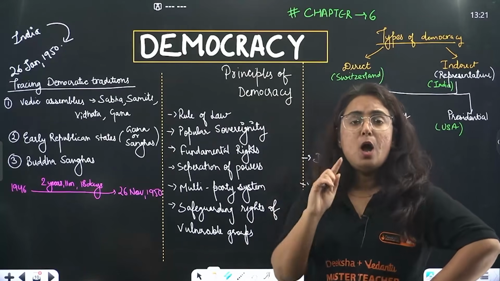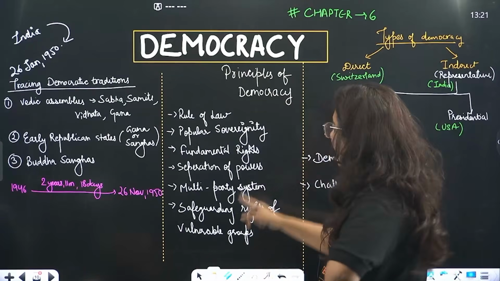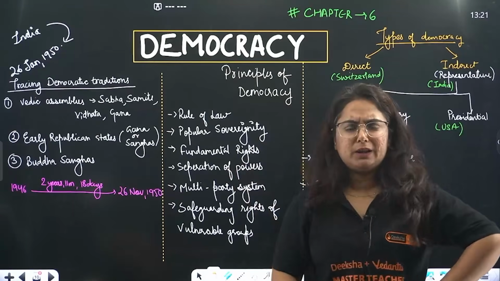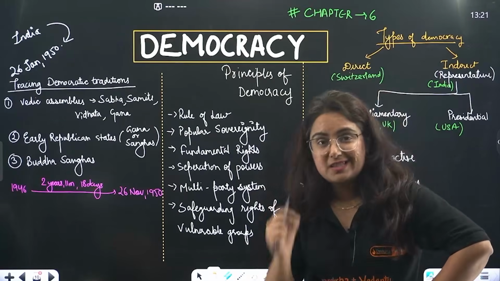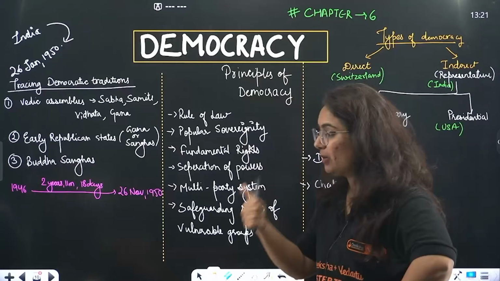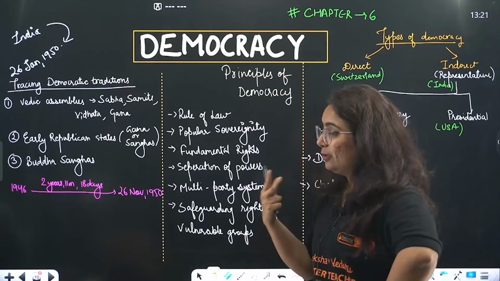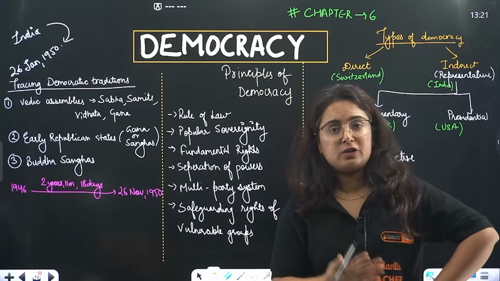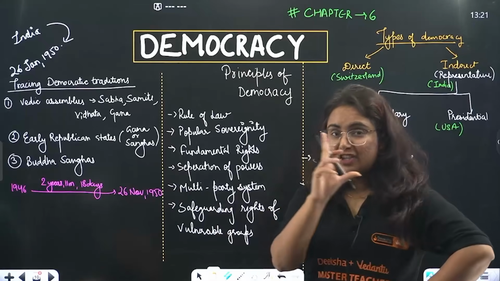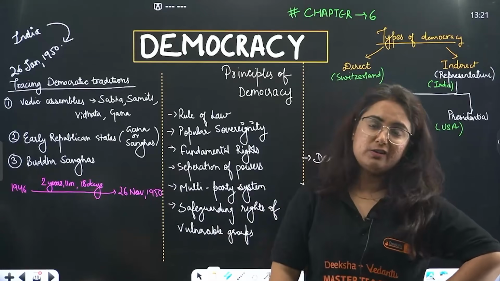Popular sovereignty. Who is supreme? People of India. Fundamental rights. How many fundamental rights are there in number? 6 fundamental rights are there. Right to equality, right to freedom, right to religion, cultural and educational rights, right against exploitation, and right to constitutional remedies.